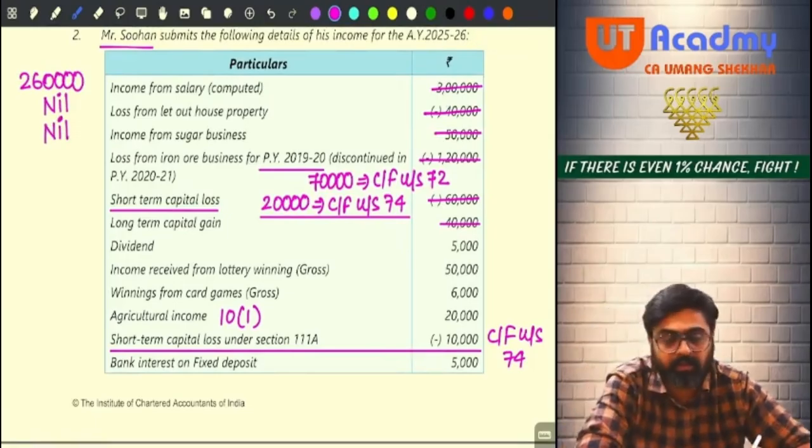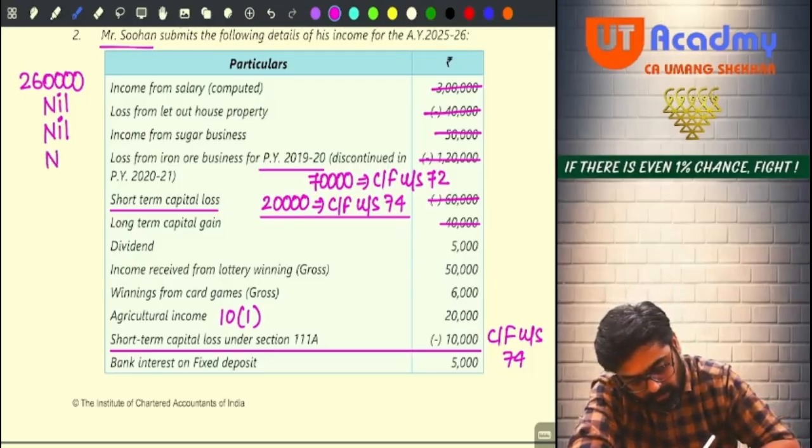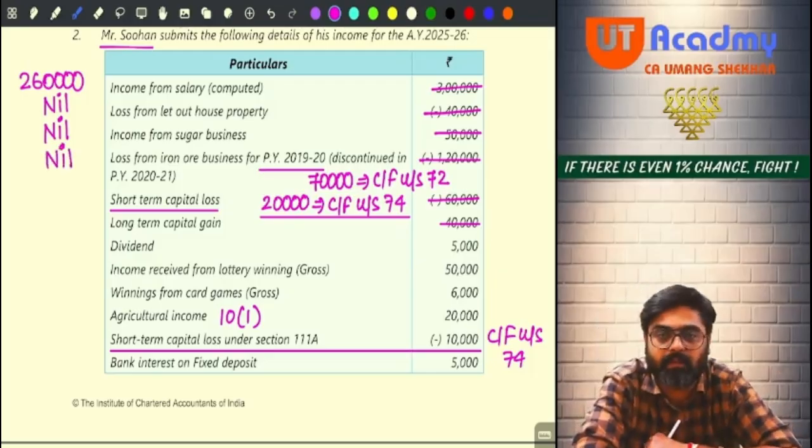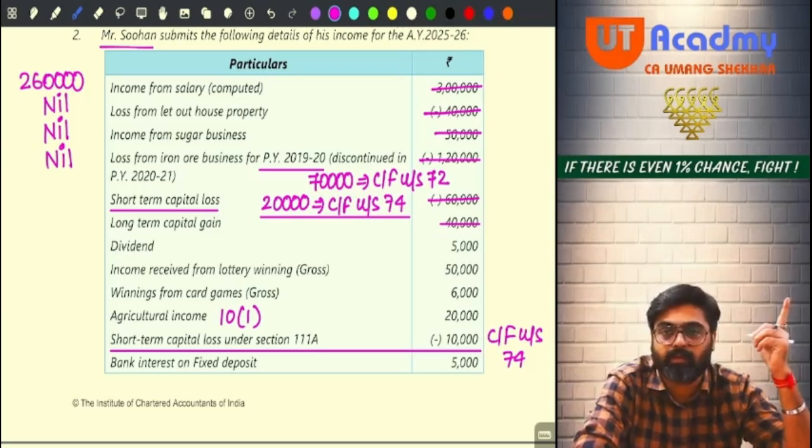There is one loss of business, 70,000, which will be carried forward. Under the head capital gains, how much income remains? Nil. No capital gain income remains. Why? Because the entire long term gain got adjusted against the short term loss, and still short term loss of 20,000 and short term loss of 10,000 remains, which will be carried forward to subsequent years.